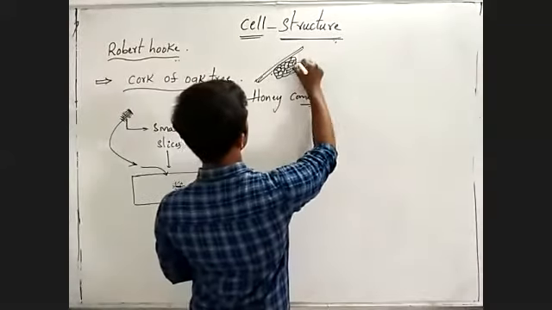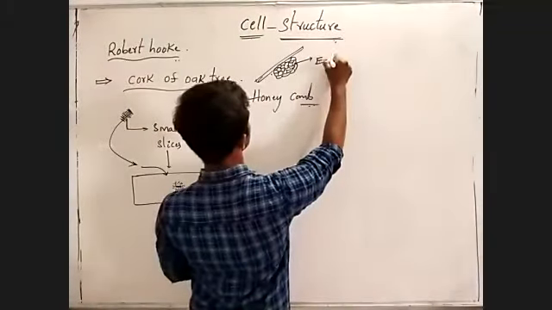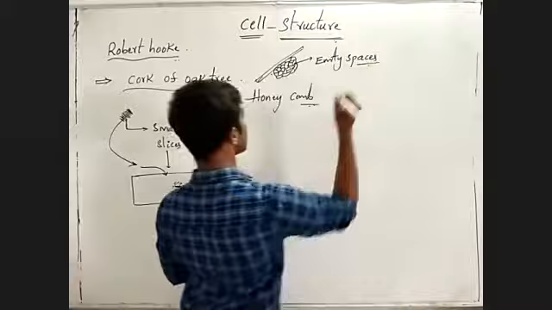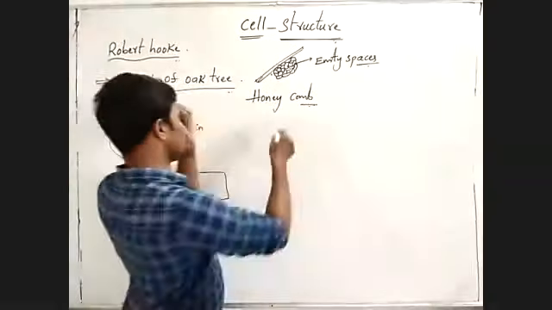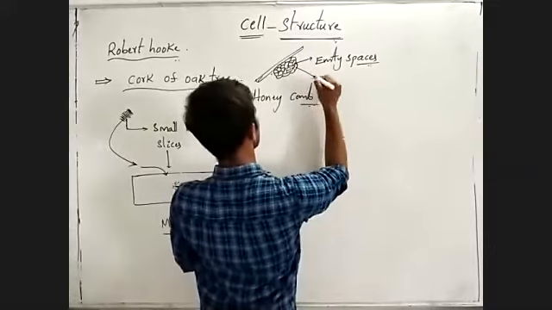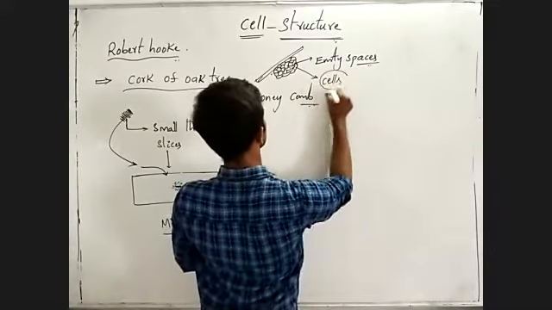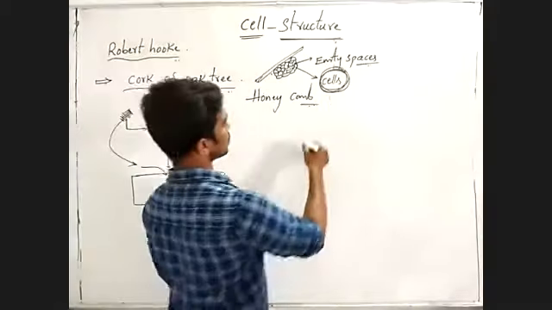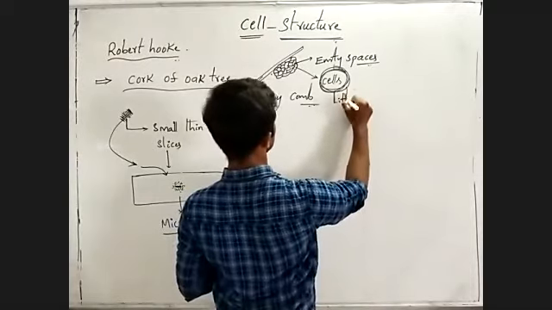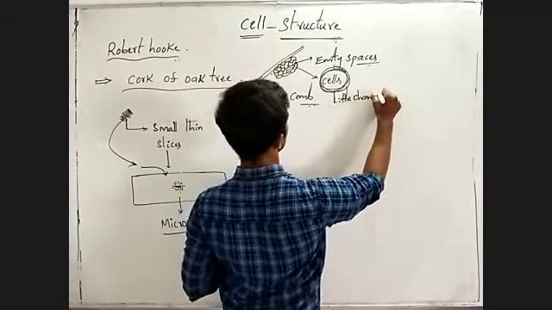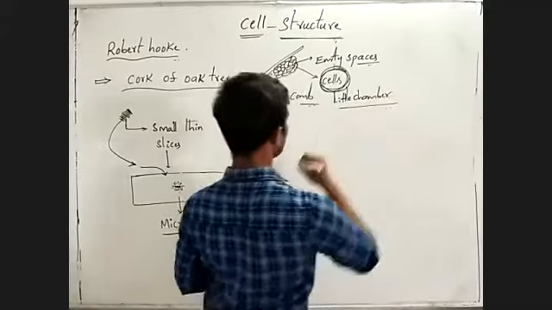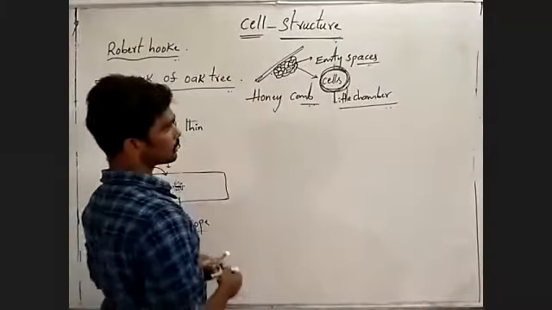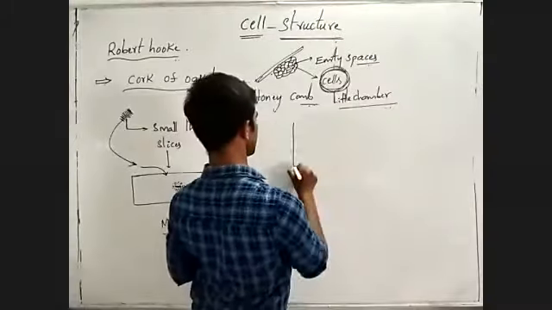He observed small empty spaces. These small empty spaces were named cells. Cells means, as I already told you, little chambers. In this way, Robert Hooke discovered the cell for the first time.